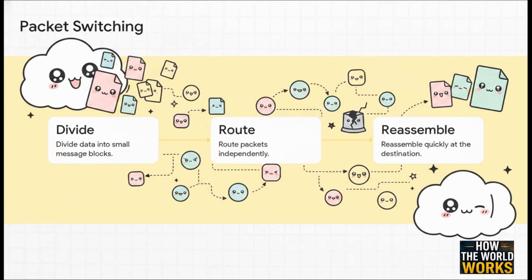And this brilliantly illustrates exactly how packet switching works. Instead of sending one huge file down one vulnerable pipe, the data is chopped up into small message blocks, or packets. Each packet is then sent independently across the network, weaving through whatever paths happen to be available, and then they all reassemble really quickly at their final destination. If one pathway is destroyed, the packets literally just route around the damage. This simple but incredibly resilient concept became the technical foundation of the entire internet.